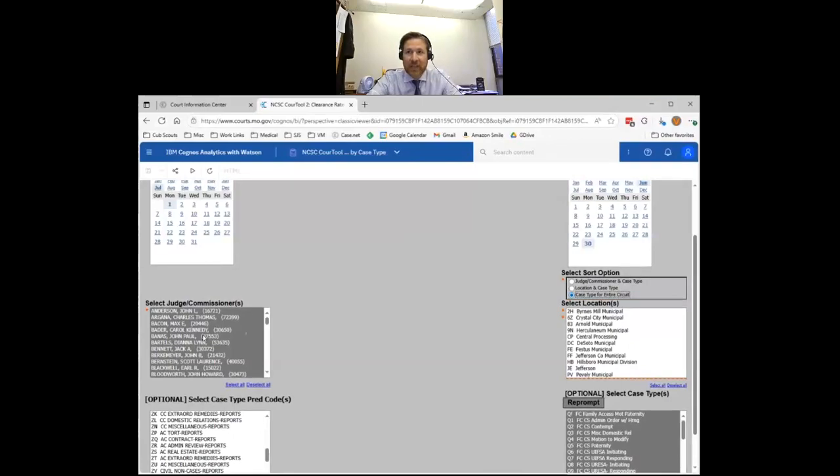Remember, you still need to have all of the judges selected over here because this tells you what data will be included. Over here, it's just the sorting option. So even though I'm not breaking it down by individual judges, I still need to include all of those judges' data over here, which is why I hit select all. So case type for entire circuit.